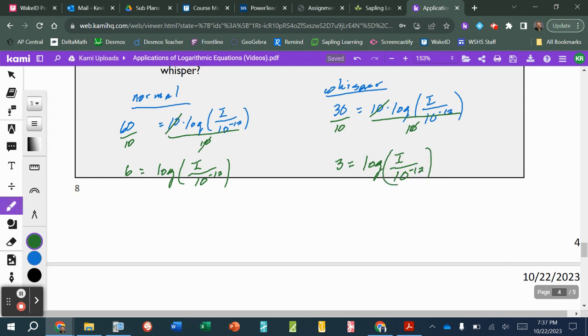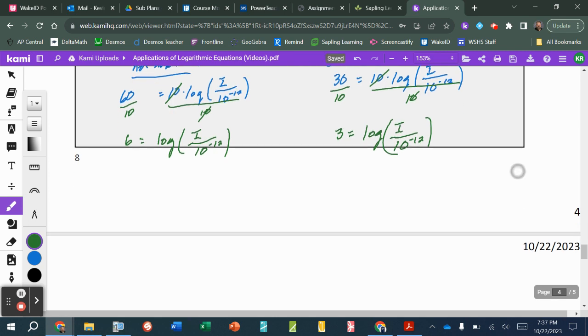All right, now that I've isolated the logarithm on those right-hand sides, now I can go ahead and rewrite them in exponential form. So since they're common logarithms, this one on the left for the normal conversation is going to be 10 to the 6th power is equal to the intensity of the sound divided by 10 to the negative 12.